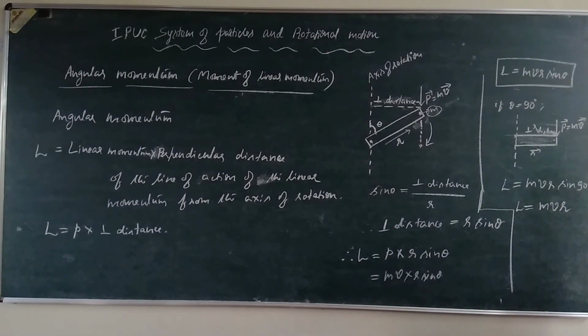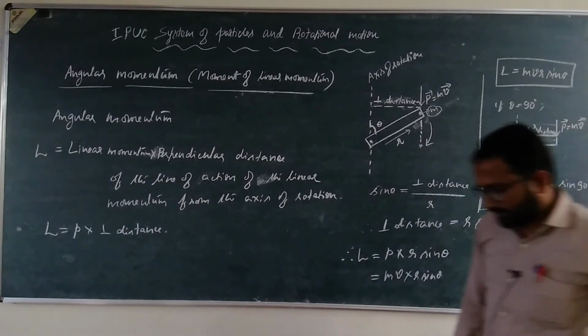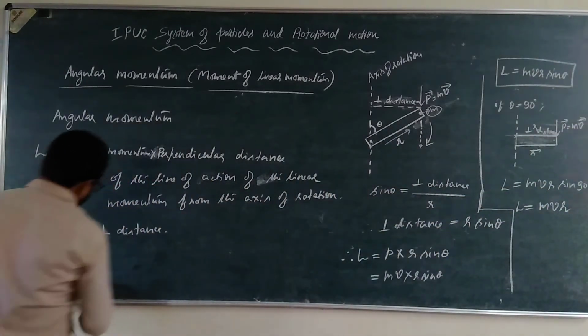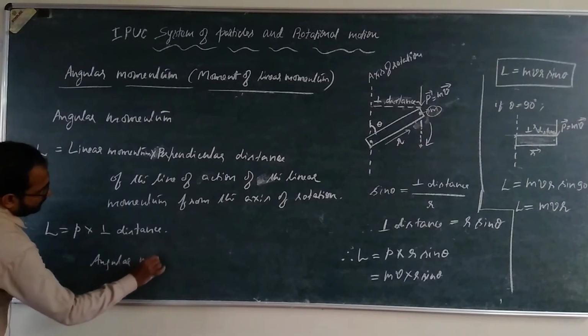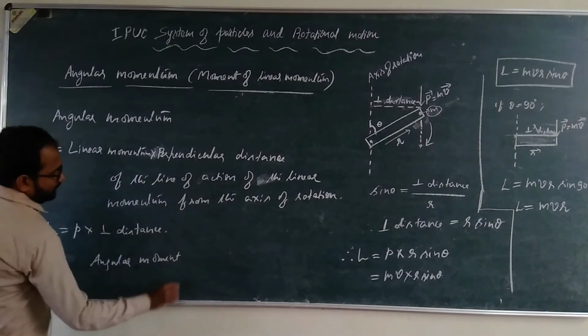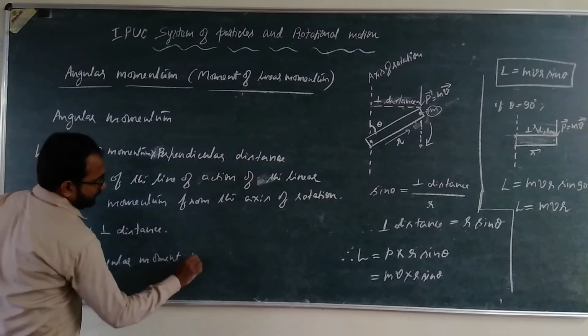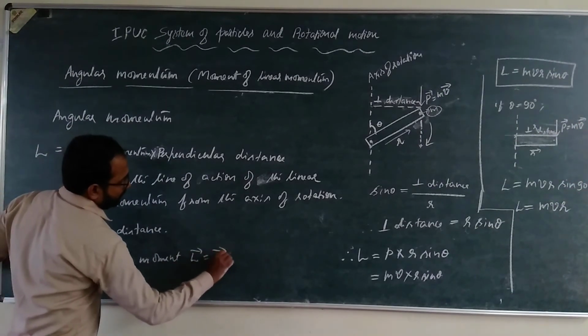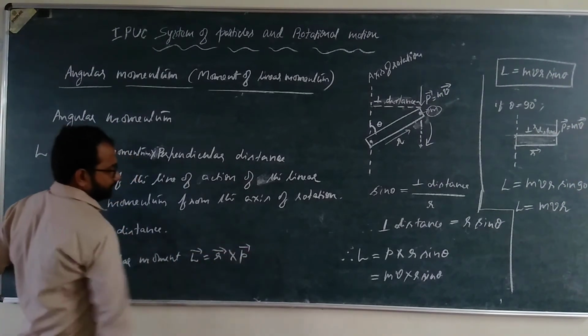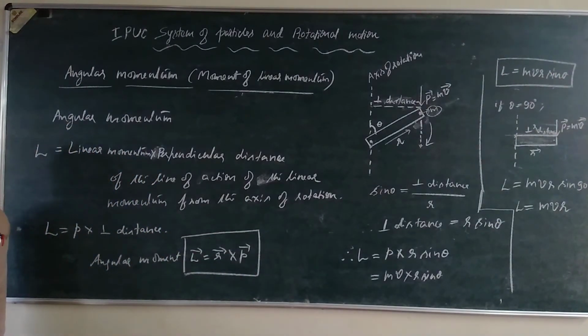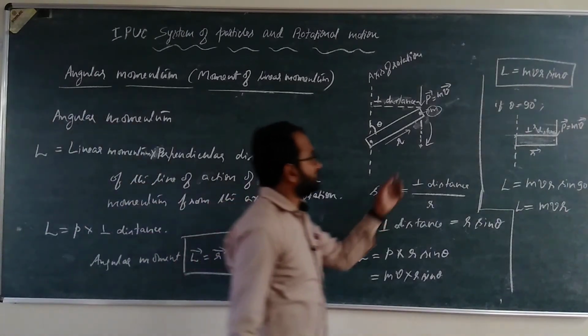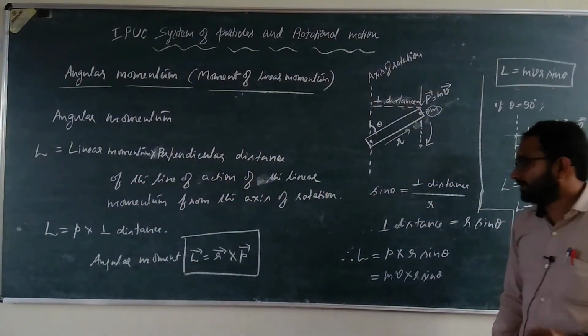Similar to the torque, angular momentum is also a vector quantity. So angular momentum L is equal to r cross P, where theta is the angle between r and P. r is the moment vector and P is the linear momentum.